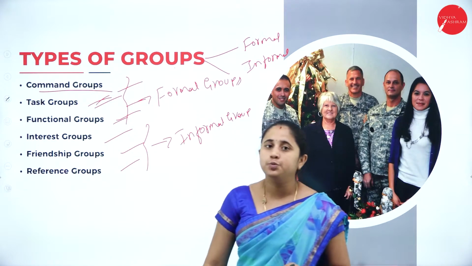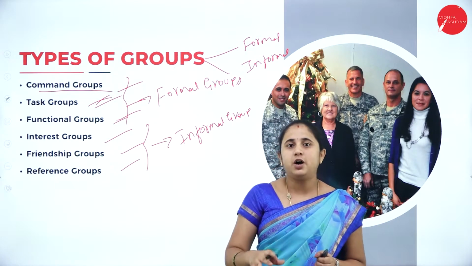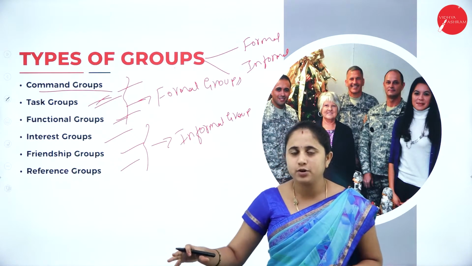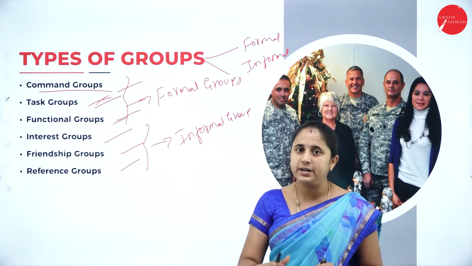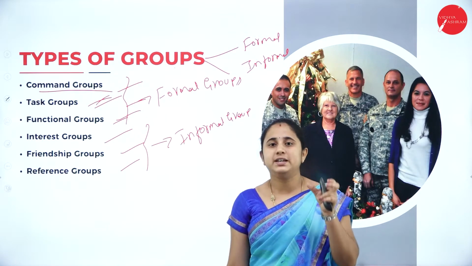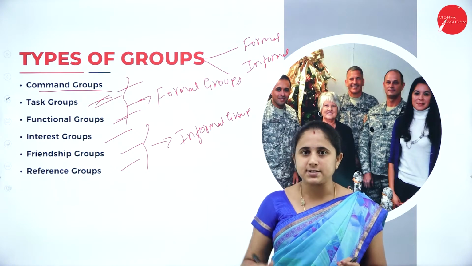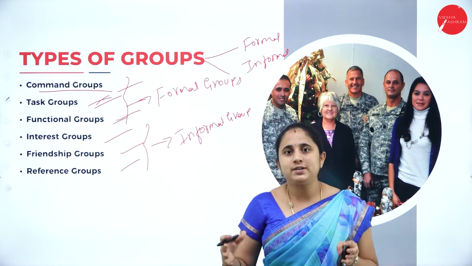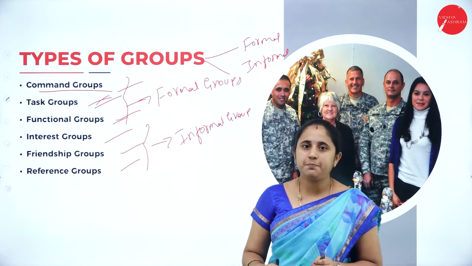Next, functional group. Functional group is also a type of group which is formed in order to accomplish a particular goal, but there is no specified time period in order to complete the task. For the task group, the time period is fixed. So within 3 months, you need to develop a new product. So that is task group. Here, there is no time restriction to accomplish that particular goal.